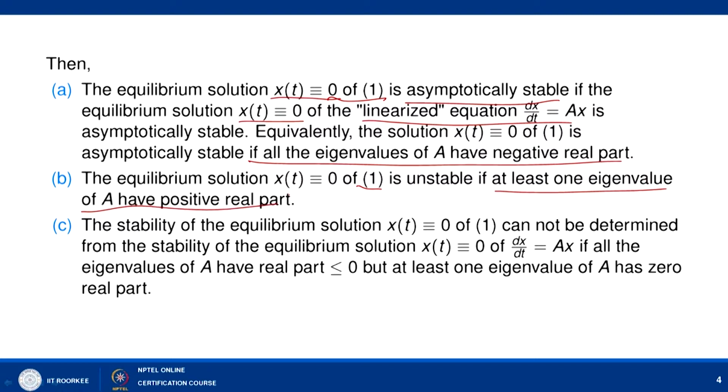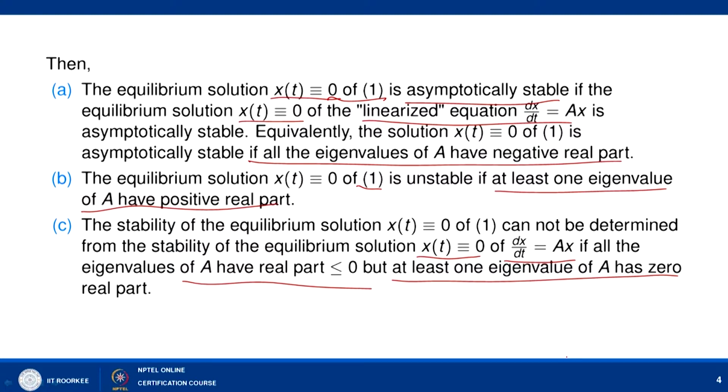And part C is that the stability of the equilibrium solution of 1 cannot be determined from the stability of the equilibrium solution of dx by dt equal to Ax if all the eigenvalues of A have real part less than or equal to 0, but at least one eigenvalue of A has 0 real part.